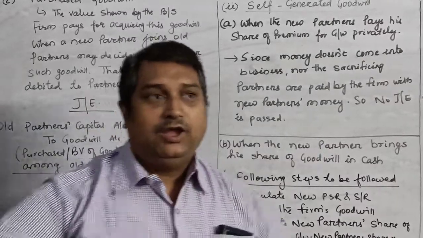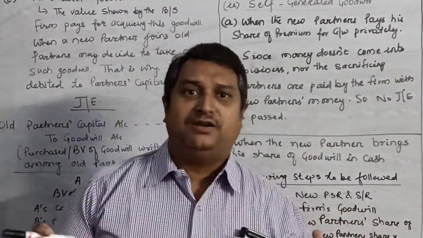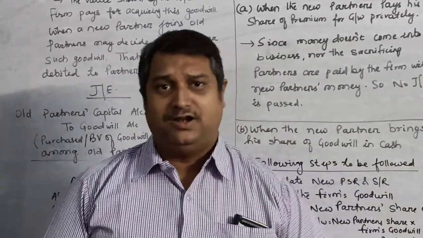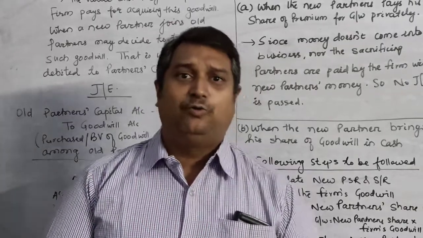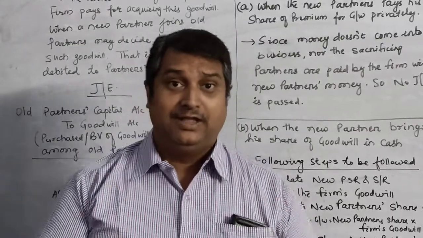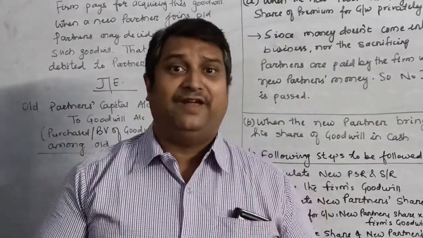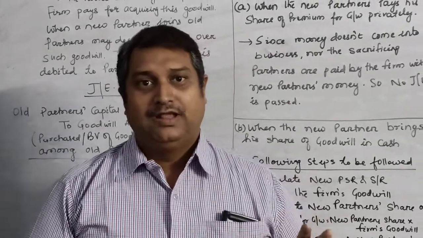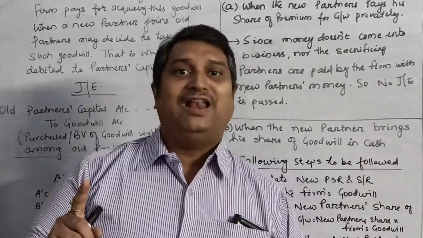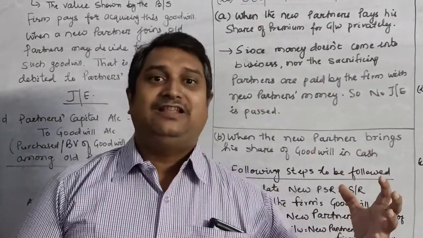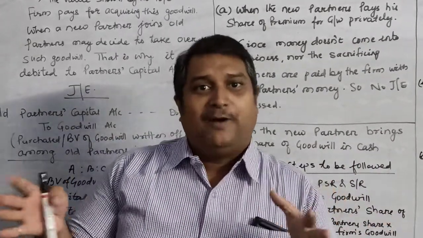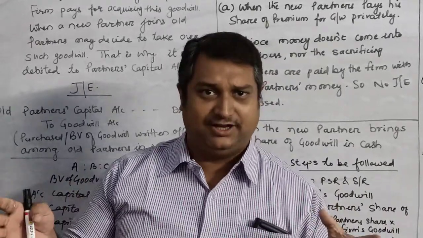What does it mean? Suppose there are already two partners working in a firm, and they decide to take a new partner, and they have valued the goodwill of their firm. I am talking about the valued goodwill, that is self-generated goodwill, that they have valued at rupees 1 lakh. Since the new partner is coming for a particular share, say 1/5, 1/5 of 1 lakh is rupees 20,000. So rupees 20,000 is to be brought by the new partner, which needs to be distributed amongst the old partners in a particular ratio, that is called the sacrificing ratio.